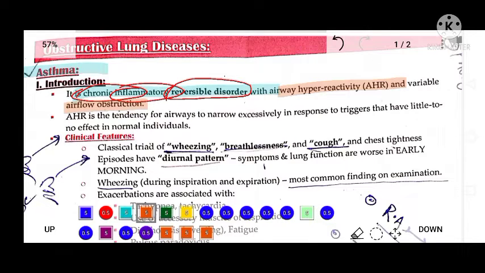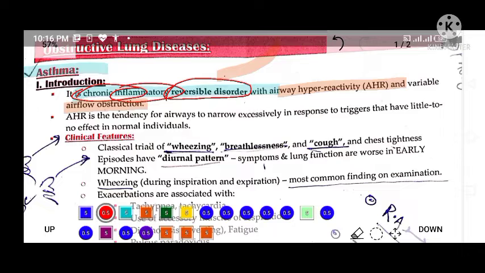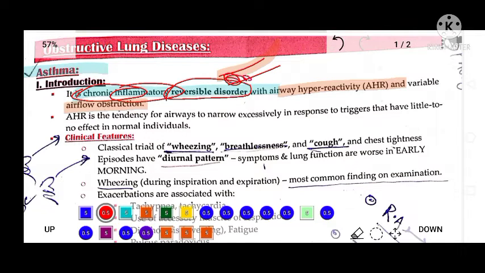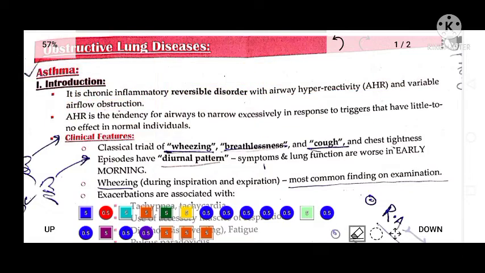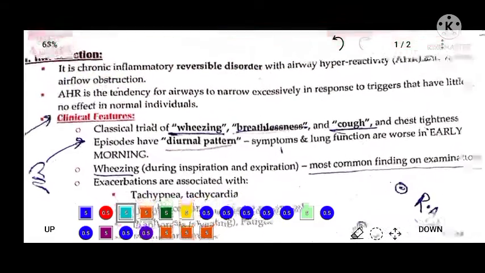Now what happens, as you can see, these are the normal bronchioles and bronchi. When these become hyper responsive and obstructed, then asthma develops. So in this way, asthma can be defined.